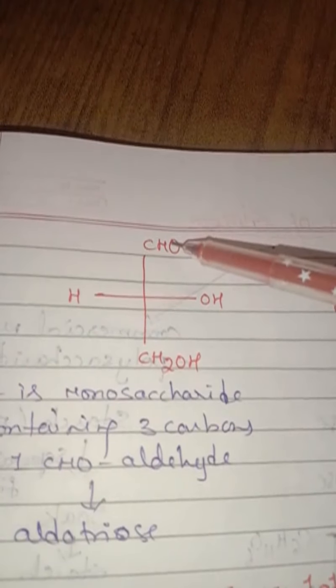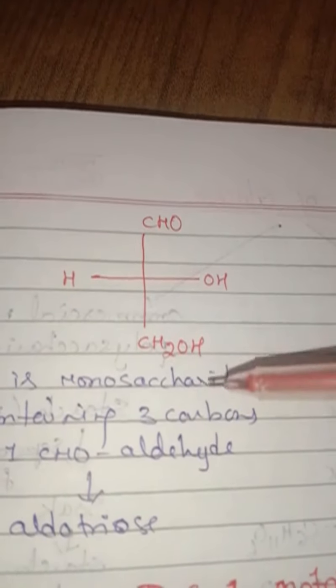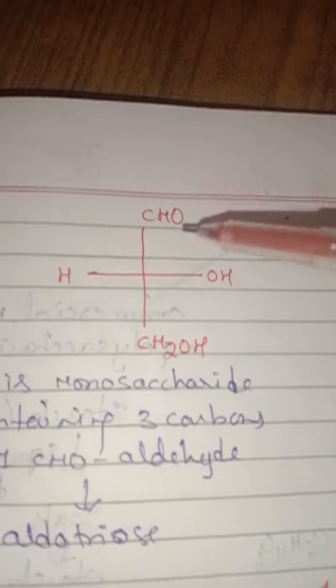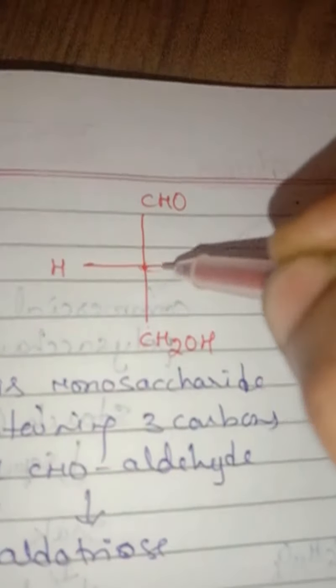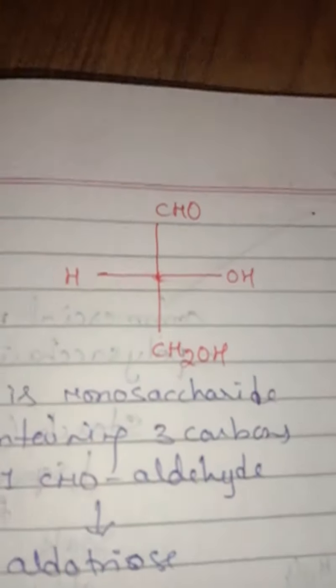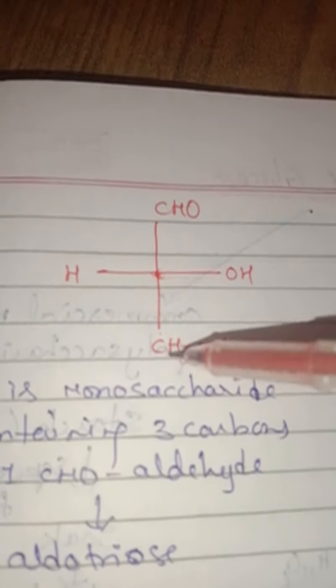So look at this structure, children. Here an aldehyde group is there, OH, H, CH2OH. The general name for this is glyceraldehyde. This is glyceraldehyde. It is a monosaccharide containing 3 carbons. Where are the 3 carbons, children? Here only 1 and 2 are shown. But where is the other one? It is present at the center here. Here a connection is there, which means another carbon is present. So 3 carbons are there.